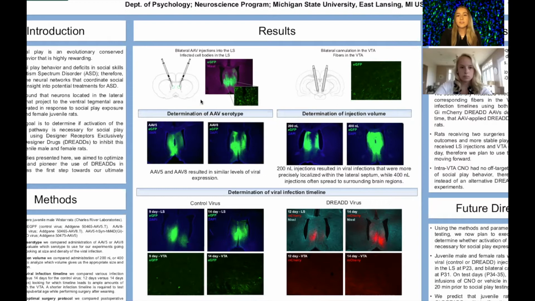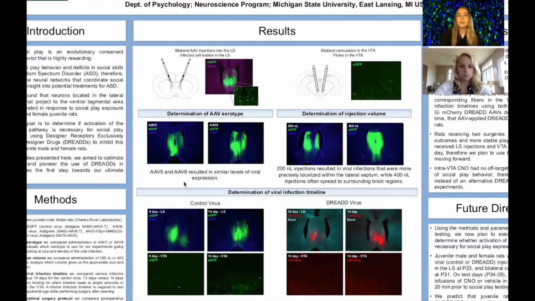You can see in this image that the cell bodies of the infected neurons are green. Rats also received bilateral cannulation to the VTA, which allows us to inject the special drug CNO right into our desired brain region. The green fiber tracks in this image are axon terminals into the VTA originating from the LS neurons that express the AAV. When we apply CNO, we are then inhibiting these specific LS axonal inputs to the VTA. In our pilot experiments, we examined the factors that influence how well this AAV is expressed and how undergoing these surgery procedures affects baseline levels of social play behavior.